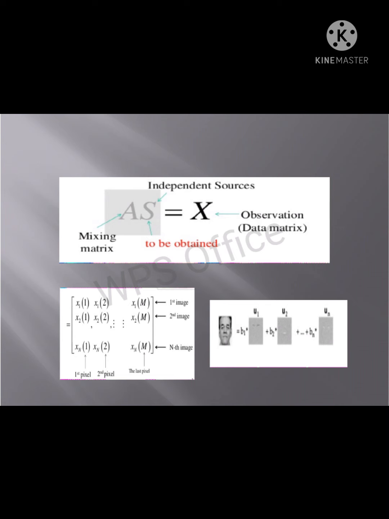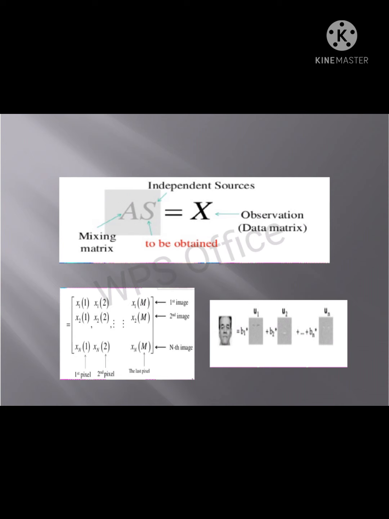What input images are taken? The input images can be considered as x1 of 1, x1 of 2, up to x1 of m. This is the first image I take. This is matrix multiplication. The first pixel, then in PCA we convert into squares; here in ICA we calculate the first pixel or first square, second pixel or second square, up to the nth image, the last image.